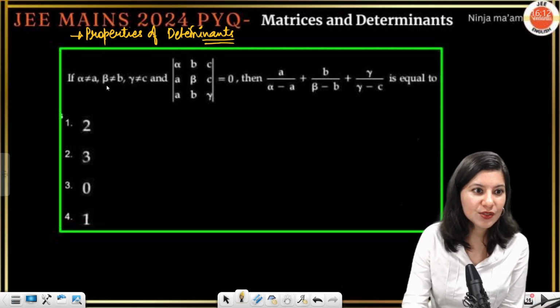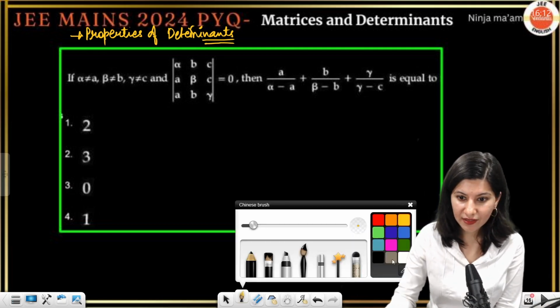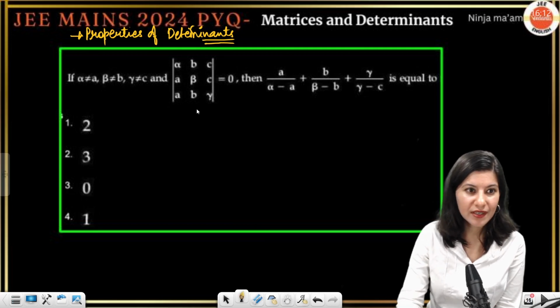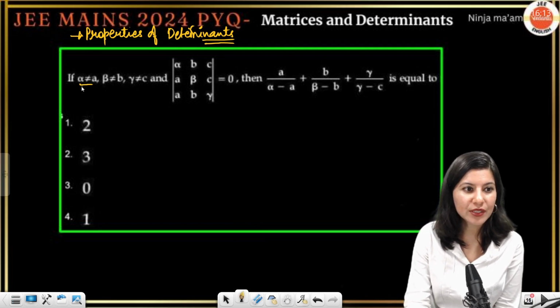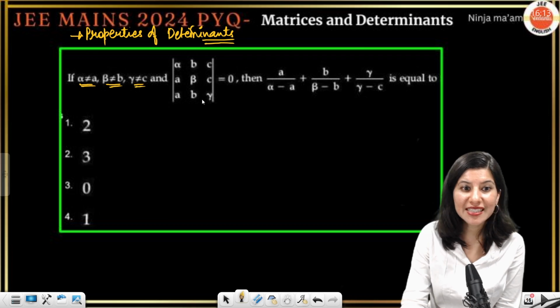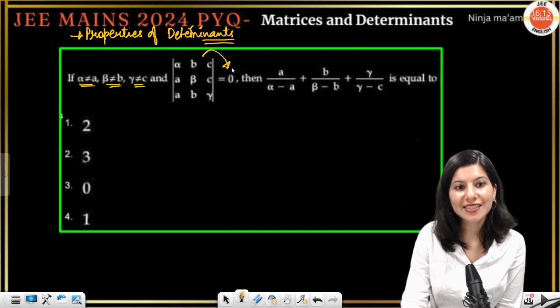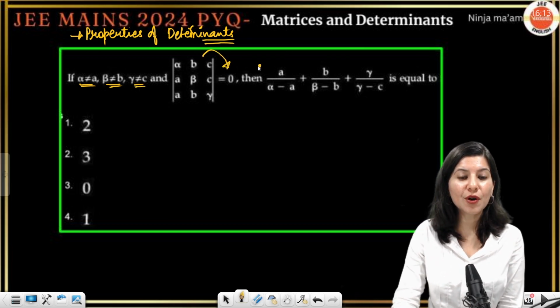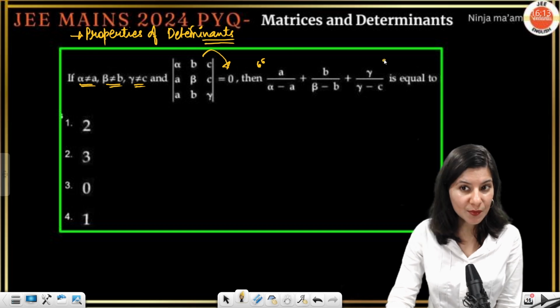Okay, all right. So how to tackle this? Let me just tell you how to approach this question. So alpha is not equal to a. Okay. This determinant is 0. This determinant is given as 0, and we are here to look for the value of this expression.